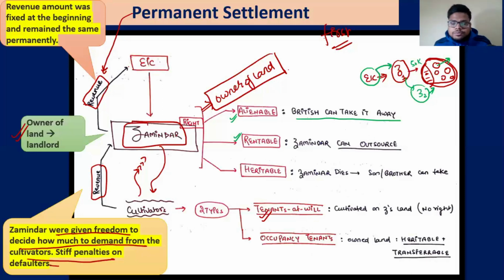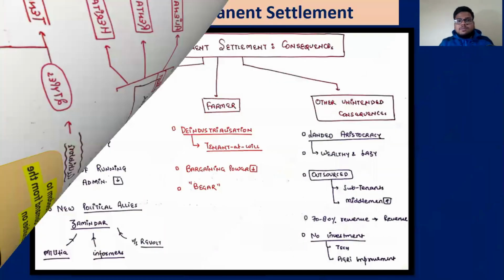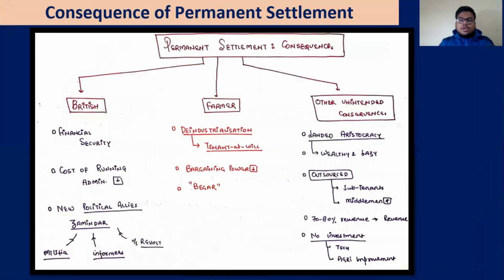Not very important. So what you need to focus on in permanent settlement is that the fixed revenue was from the zamindar to the EIC. Then the cultivators' payment was not fixed. That is, the zamindar can demand as much as he wants. That is permanent settlement. Now let us look at the consequences of the permanent settlement.